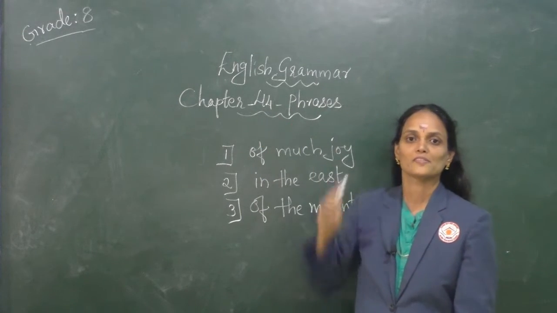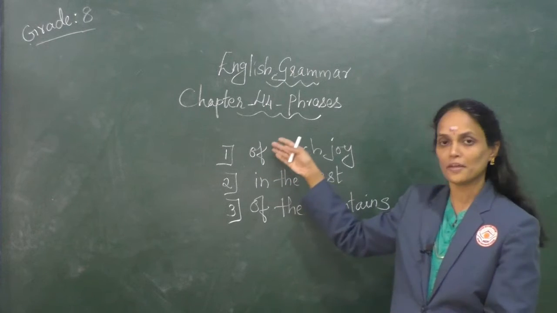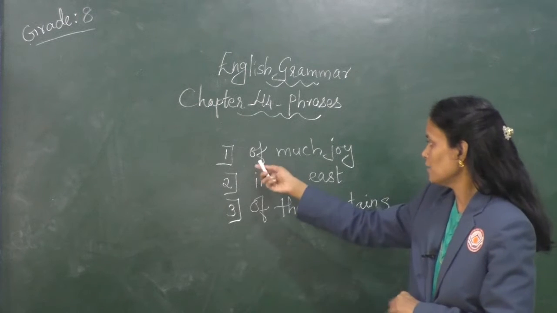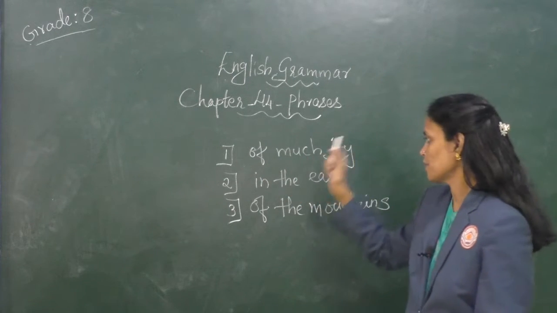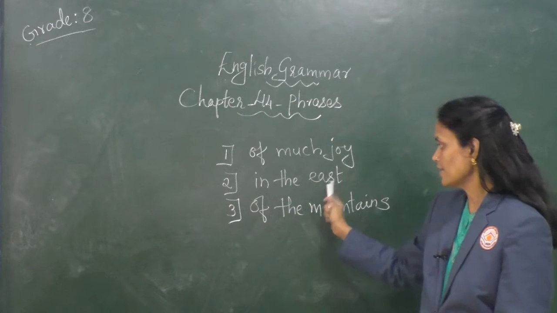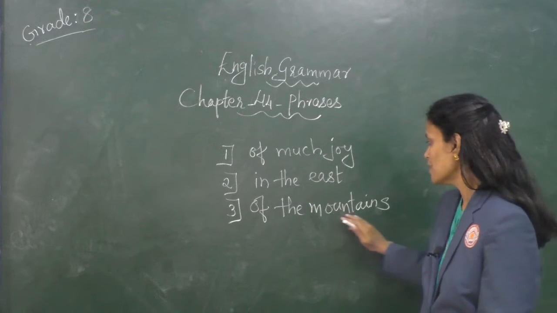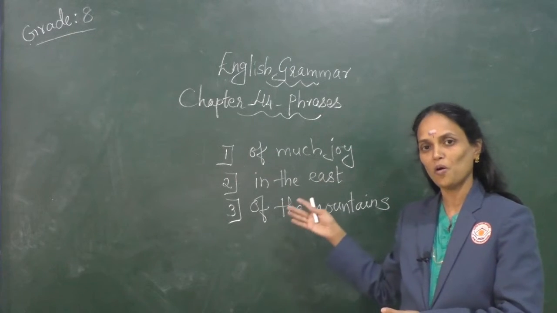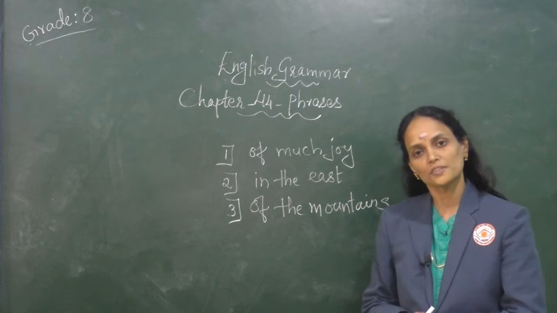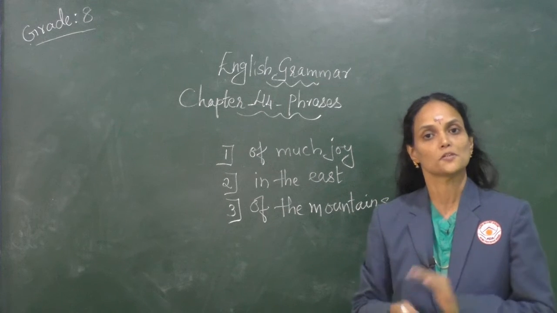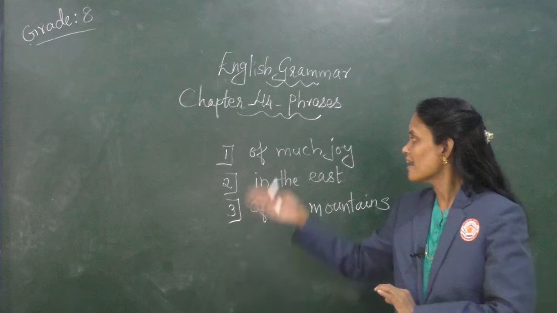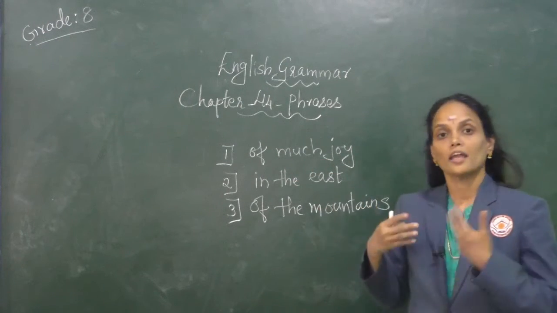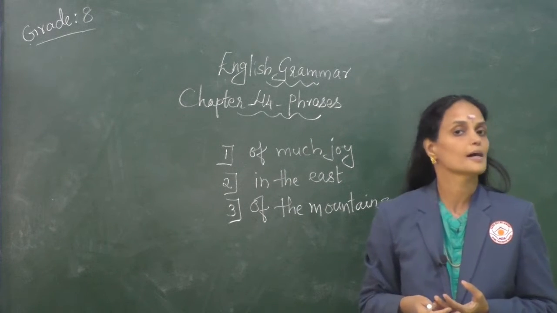Chapter 44, phrases. I have written some examples, some expressions over here. Let's go through them. First one, of much joy. Second one, in the east. Third, of the mountains. Do you think these three expressions, or groups of words, convey a complete meaning to you? No, right? They are incomplete. These three sets of words give us an incomplete meaning.